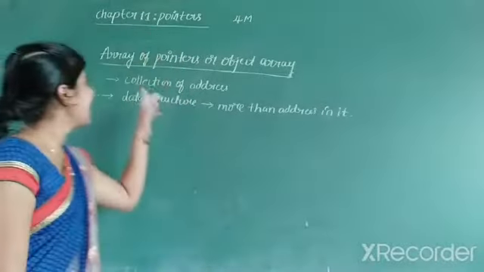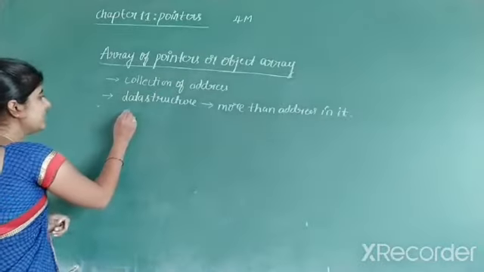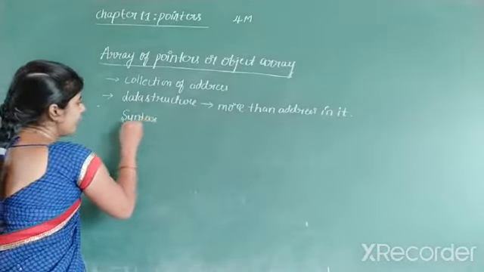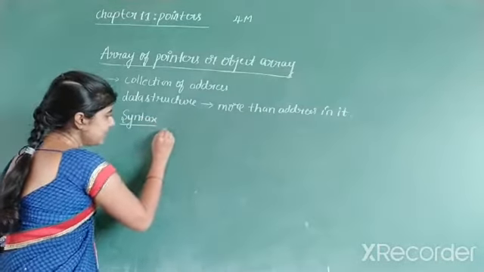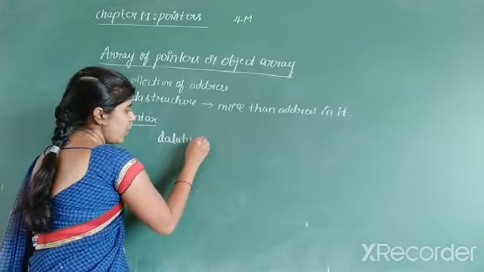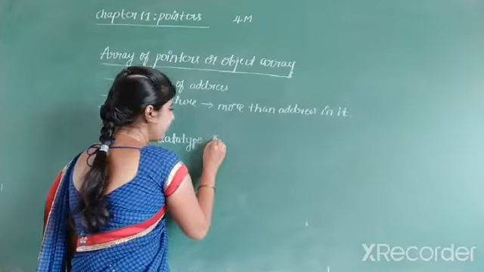Similar to that, we also have the array of pointers. When you consider the syntax for this array of pointers, first we have to write the data type. So the data type you have to specify first. After the data type, you have to write the pointer operator.